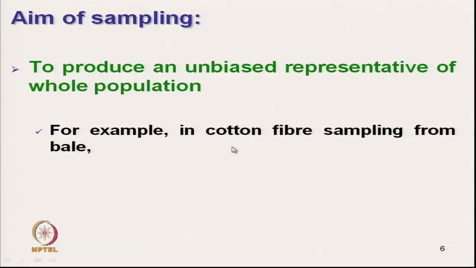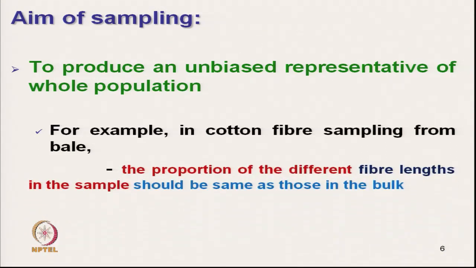For example, in cotton fiber sampling from a bale, the proportion of fiber length in a sample should be almost the same as the proportion in the bulk. Then only can we test the sample for length or diameter.